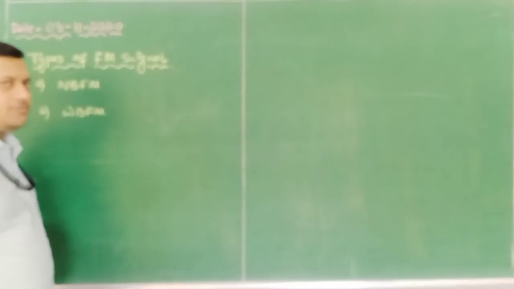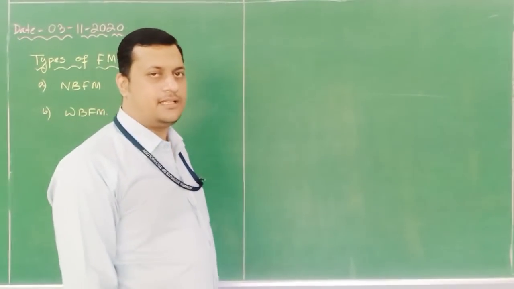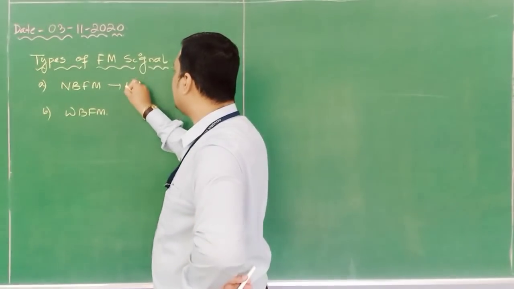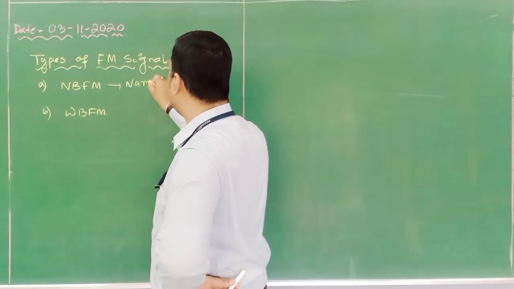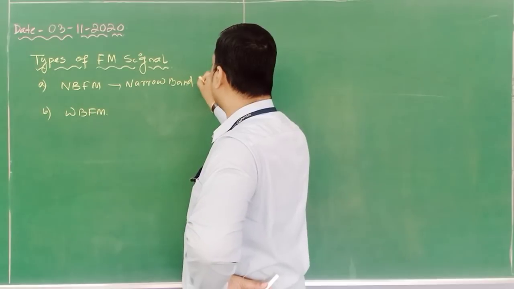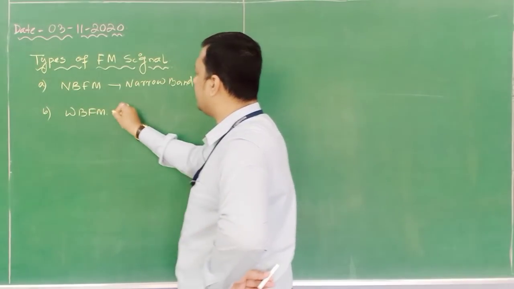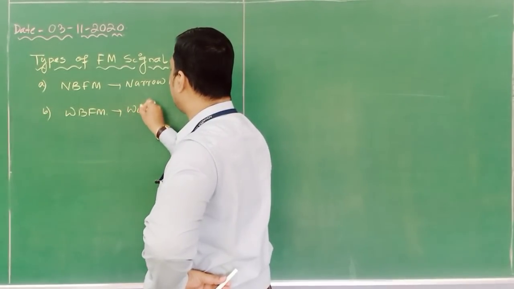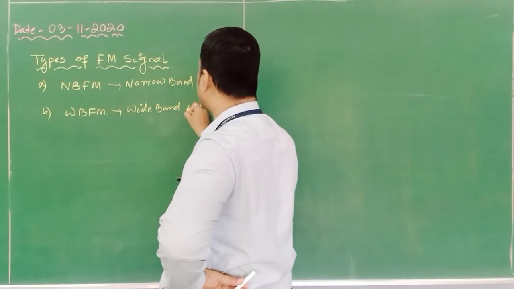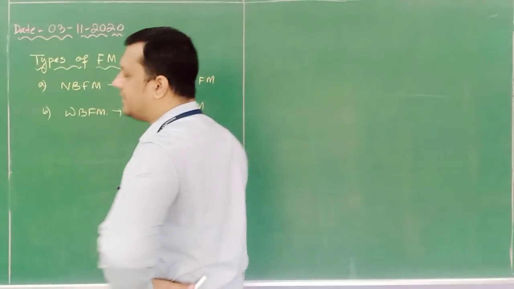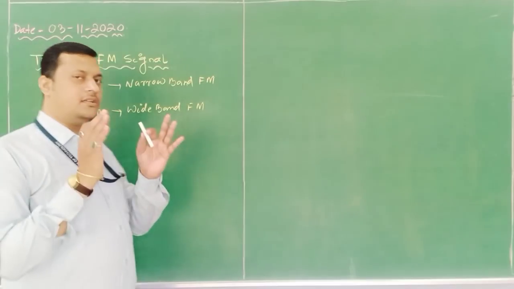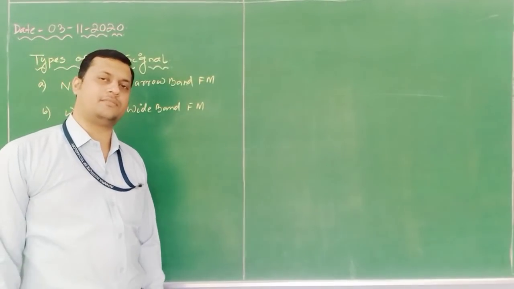Now, how will we identify whether the FM signal is a narrow band signal? NBFM, the full form, is narrow band FM signal. Okay. Similarly, WBFM means it is a wide band FM signal. Now, what does it mean? It means that narrow band means the bandwidth will be very small for that particular FM signal.